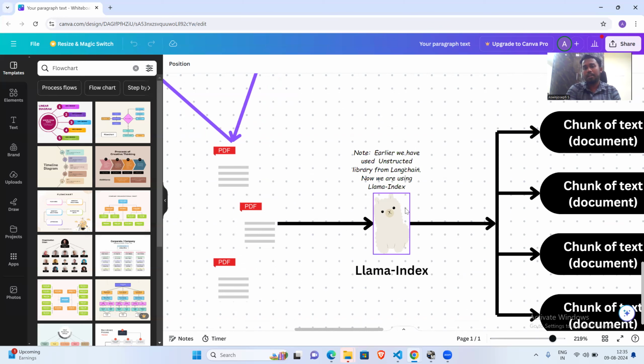I'll be using LlamaIndex. Earlier, I was using the unstructured library from LangChain, then I moved to LlamaIndex. The reason is it's very simple. You can work with the unstructured library too, but for me personally, in some cases like tabular data inside the PDF, LlamaIndex works better. So there's no other reason for choosing it. It's up to you; you can use the unstructured library or LlamaIndex.